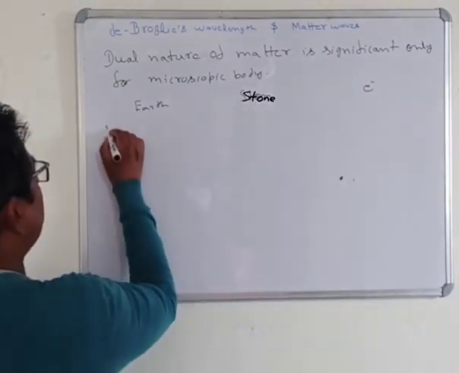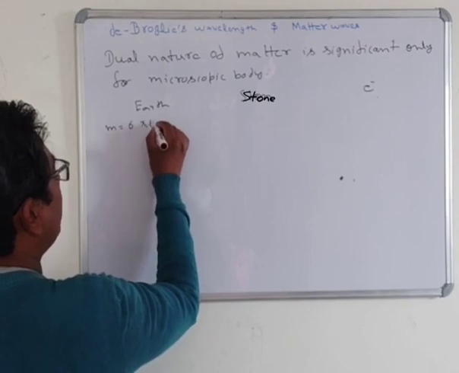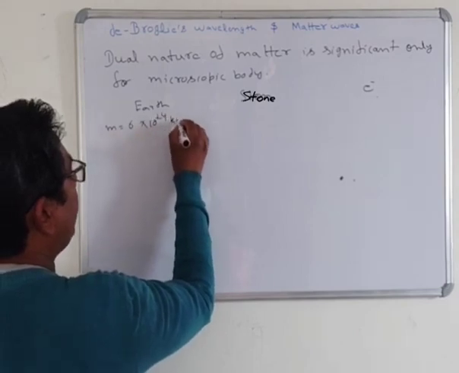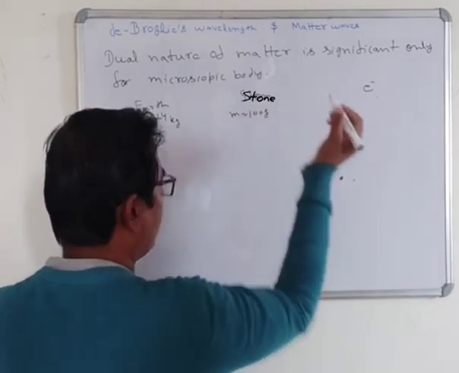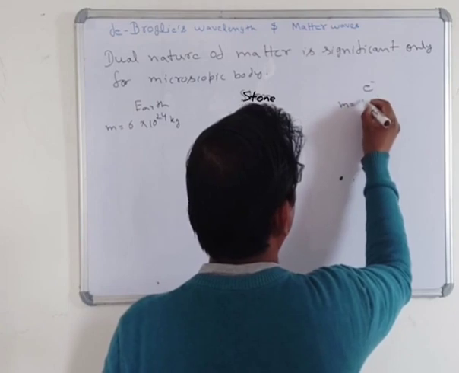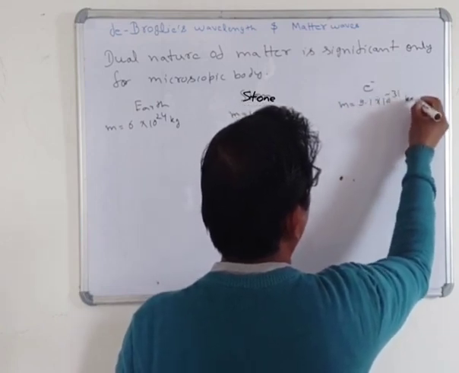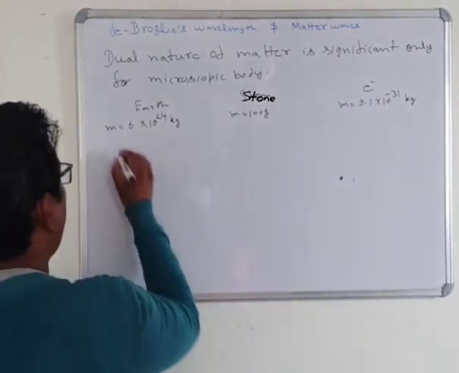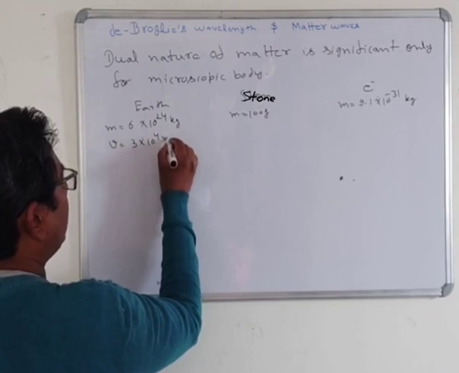The mass of the earth is of the order of 6 into 10 to the power 24 kg. Suppose that we have a stone of mass 100 gram, and the mass of the electron is 9.1 into 10 to the power minus 31 kg. The velocity of the earth is 3 into 10 to the power 4 meter per second.